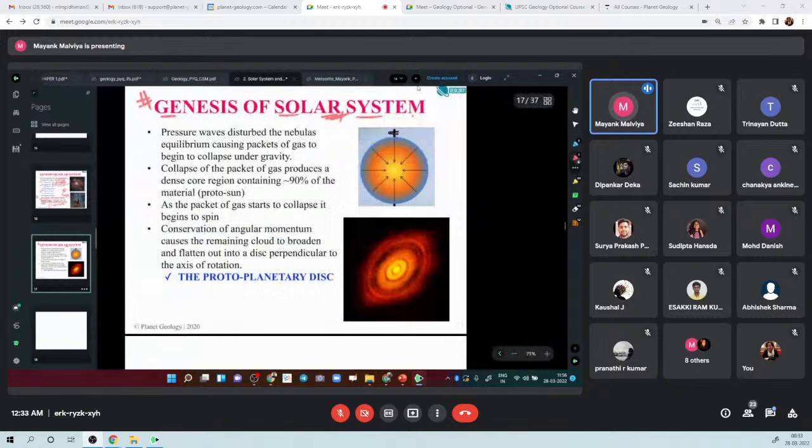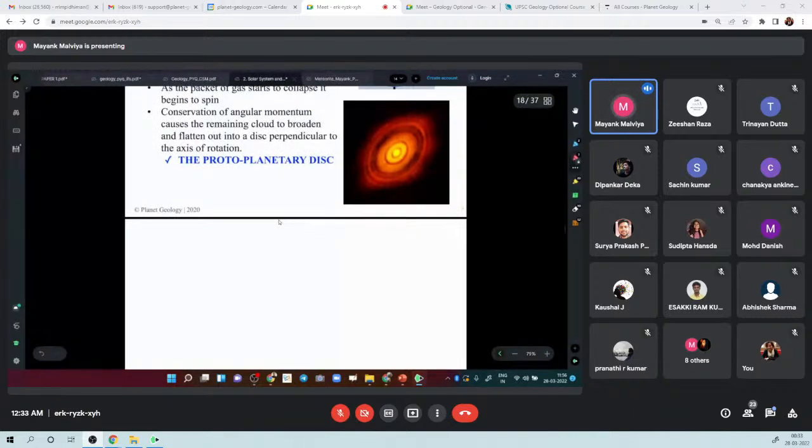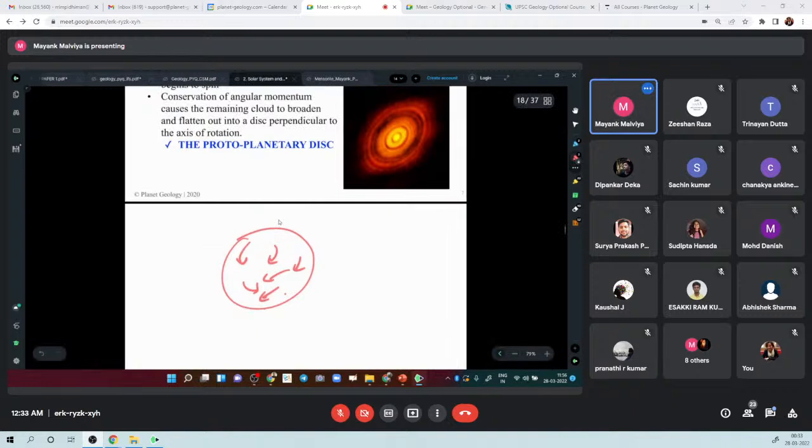It is in equilibrium because, suppose this is roughly a nebula. There are gas particles and dust particles moving in random directions. So basically, the gravity is diffused. Now, what happened? There might be some disequilibrium.